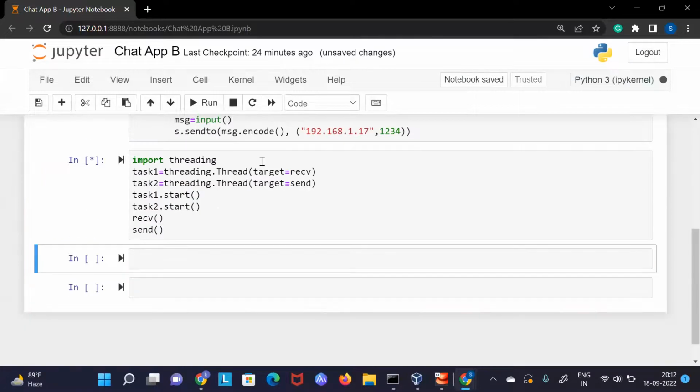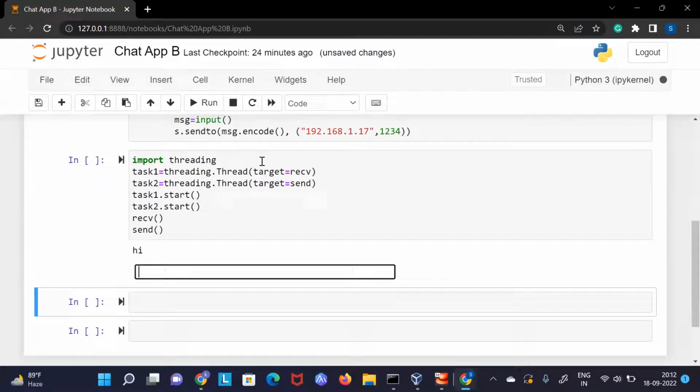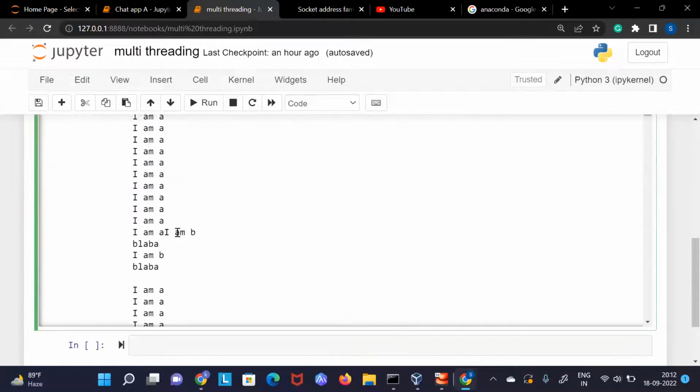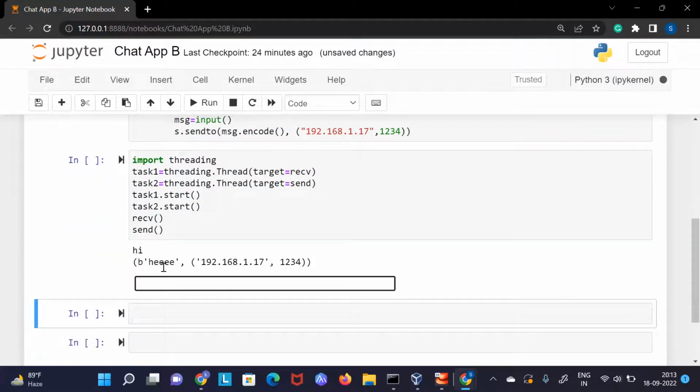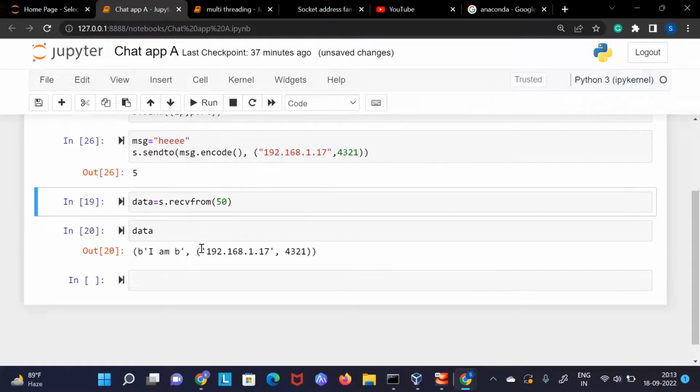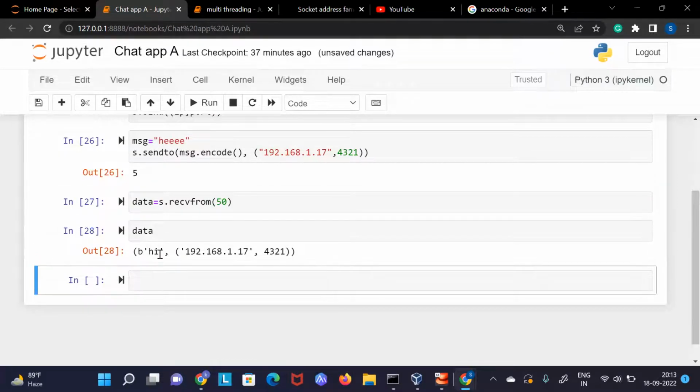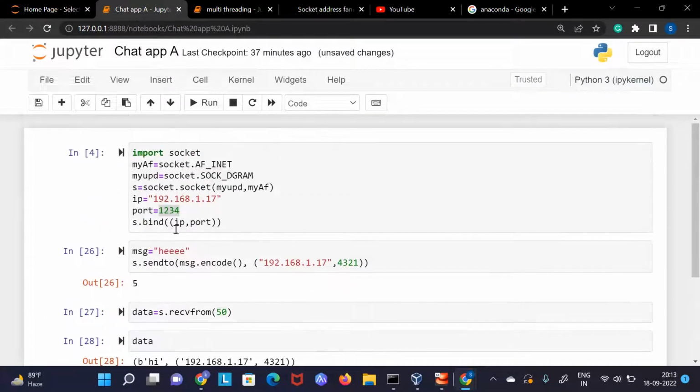Let's say I wanted to send some data here. Let's say hi. Now hi will be sent. At the same time I can receive data also. Let's say if I wanted to receive data, like something like that. Here you can see I can receive data also, and parallelly I can also send data. Hey, H. But this is not printing here because we are not receiving here. If we want, then we can receive here and then it will be printed. But it's not printing. Why? The reason is the same, because here also I have to use the same kind of loop.